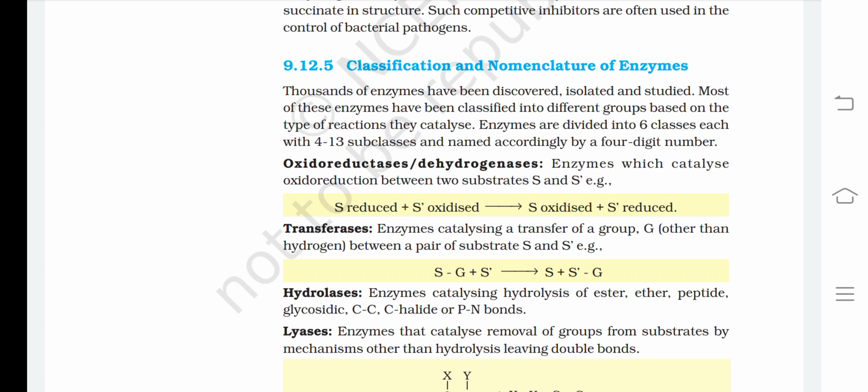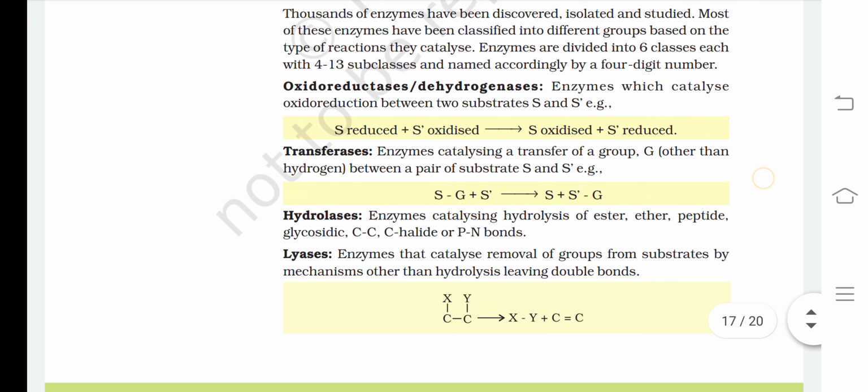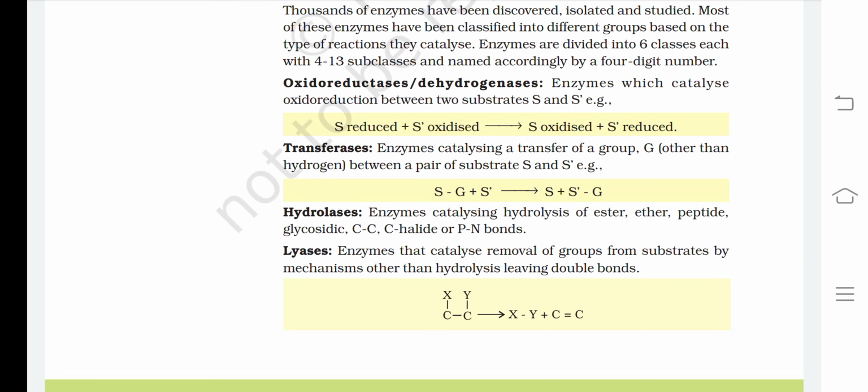Oxidoreductases or dehydrogenases: enzymes which catalyze oxidoreduction between two substrates S and S dash. Example: S reduced plus S dash oxidized forms S oxidized plus S dash reduced. Now we have transferases: enzymes catalyzing a transfer of a group G other than hydrogen between a pair of substrates S and S dash.